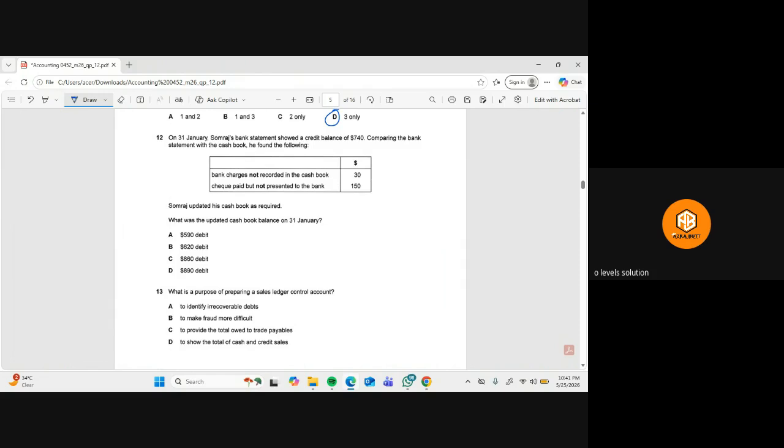Okay. Then we have the next question, number 12. They're saying that on 31st January, Samraj's bank statement showed a credit balance of 740. You can see the positive balance actually. Comparing the bank statement with the cash book, he found the following. The bank charge, which is $30, is not recorded in the cash book, and a cheque paid is not presented to the bank, which is $150. So Samraj updated his cash book as required. What was the updated cash book balance on 31st January?